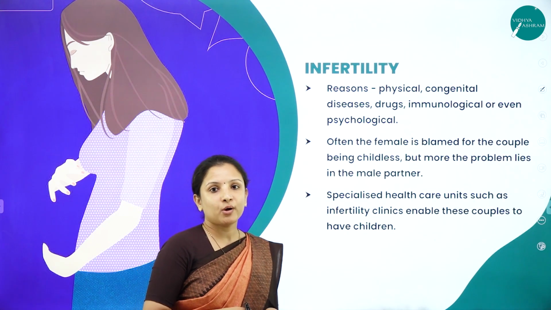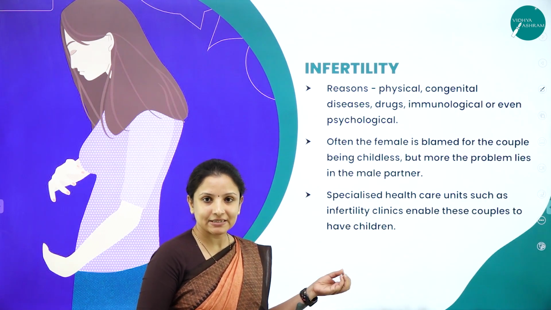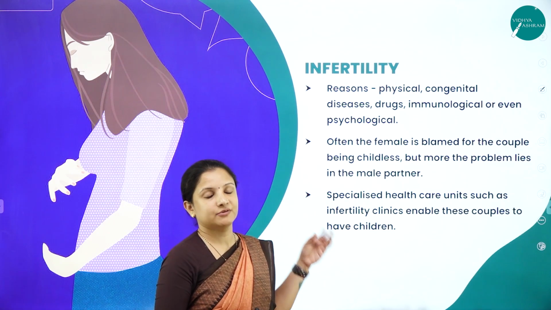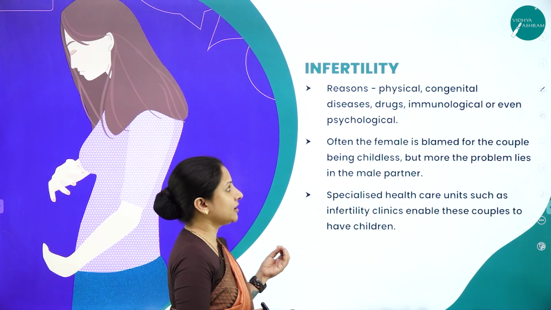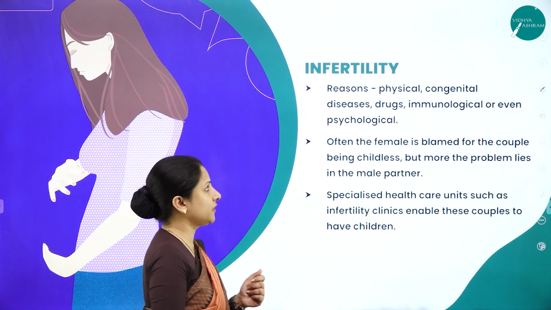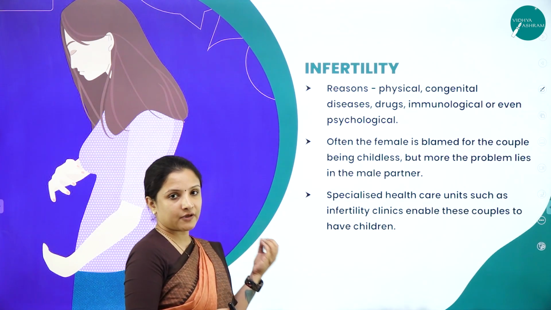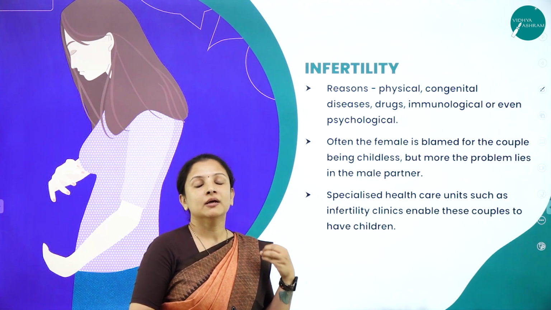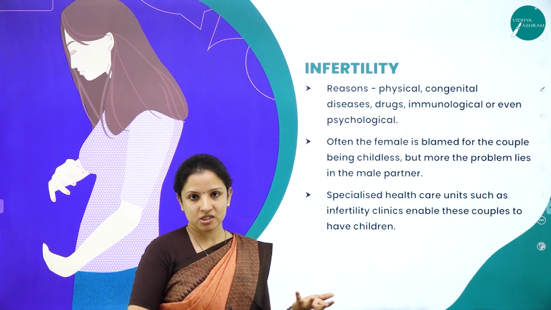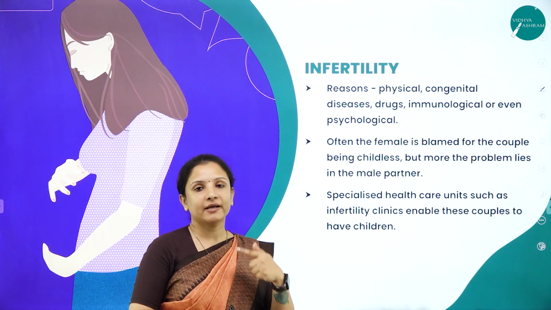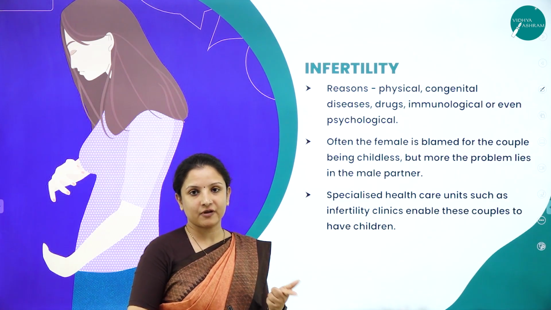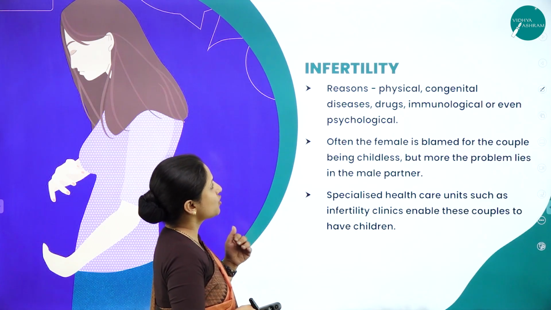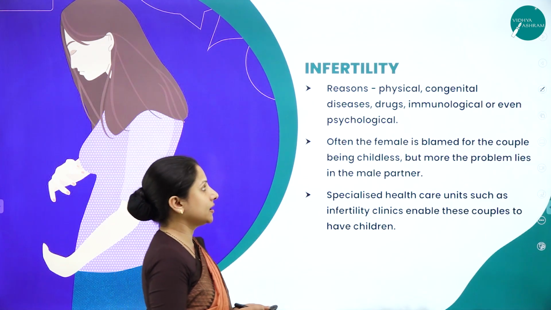Next we'll talk about infertility. STDs are one of the reasons for infertility if not treated at the right time. We'll learn what infertility is, which can occur both in the male and the female. Infertility means the absence of bearing or the incapability of bearing a child. Why? Because either the ova will not be produced in the female or healthy sperms will not be produced in the male. Let's look into the reasons for infertility.